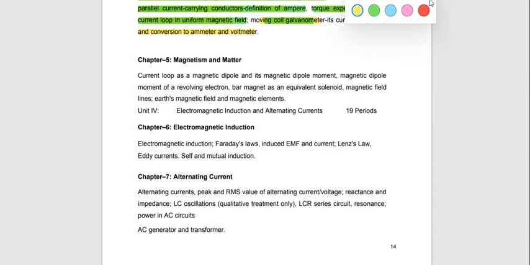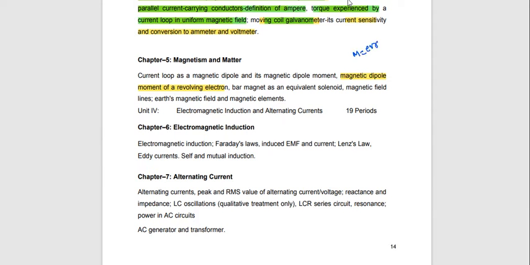Next, magnetism and matter. In magnetism and matter, the most important and most repeated topic I will explain is the magnetic dipole moment of a revolving electron. Yes, this topic is important. Magnetic moment of revolving electron. There will be one derivation.